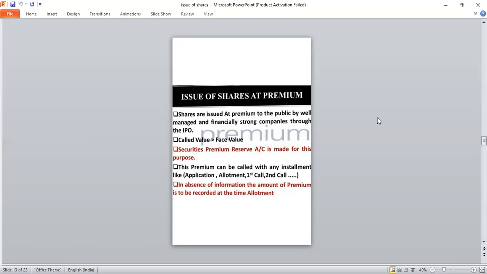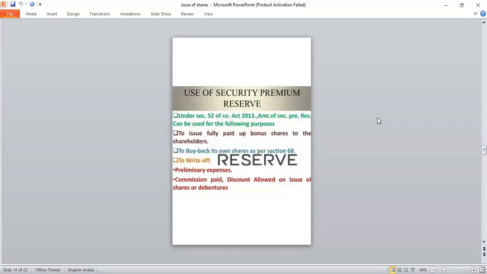Yes. Okay. Then security premium reserve fund is made for this purpose. Then this premium can be called with any installment like application, allotment, first call and second call. In absence of information, the amount of premium is to be recorded at the time of allotment only. Listen carefully. In the absence of information, the premium amount should be recorded at the time of allotment. Yes, okay.